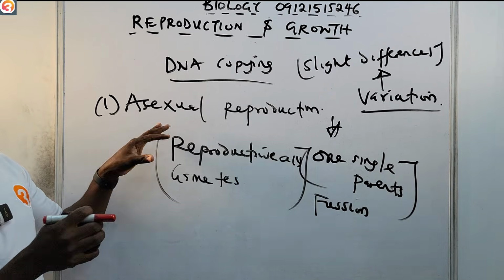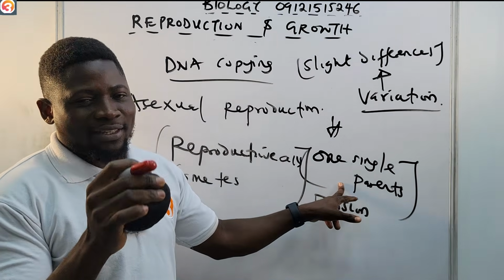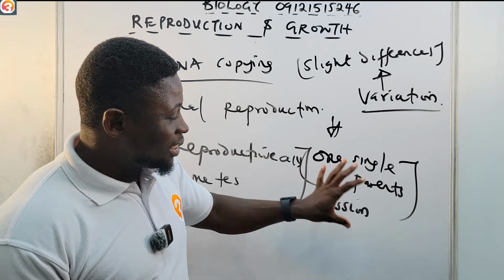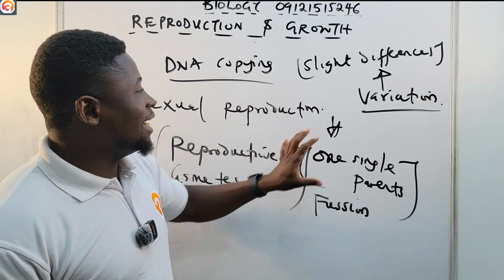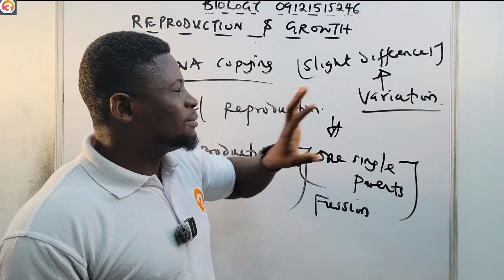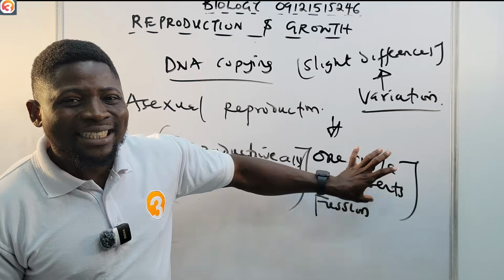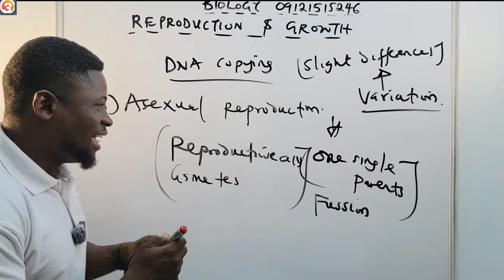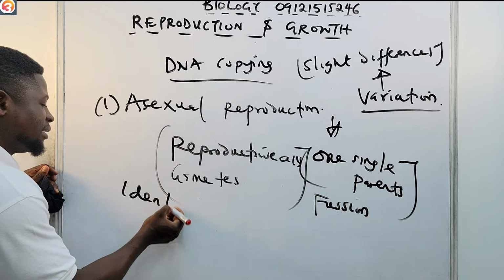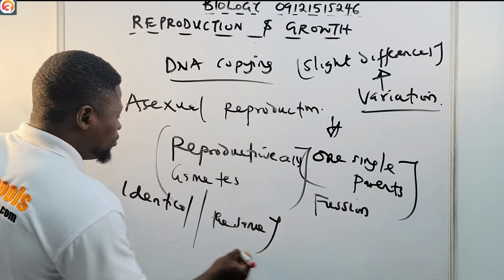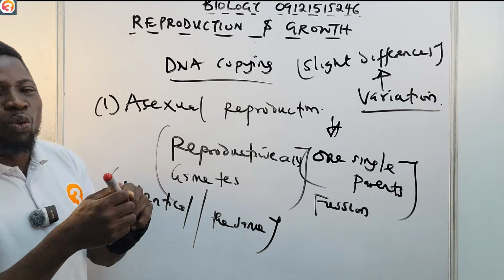Please take note of that. So in asexual reproduction, where one single parent is involved, there are no reproductive cells or gametes, no fusion of gametes, and no variation. So the offspring produced from this single parent are identical, they are the same, because they are coming from one single parent.